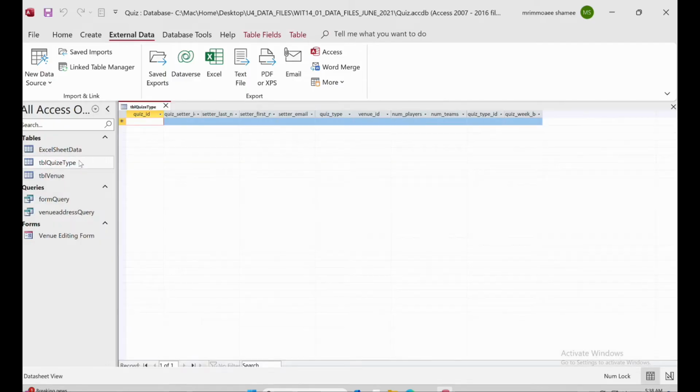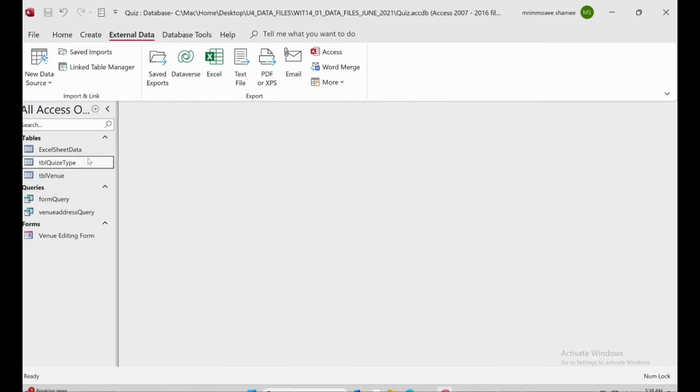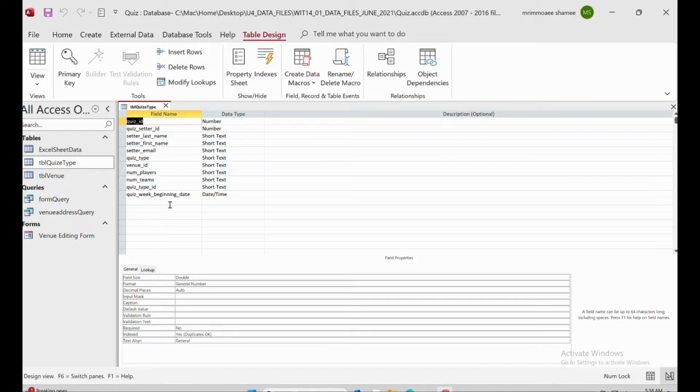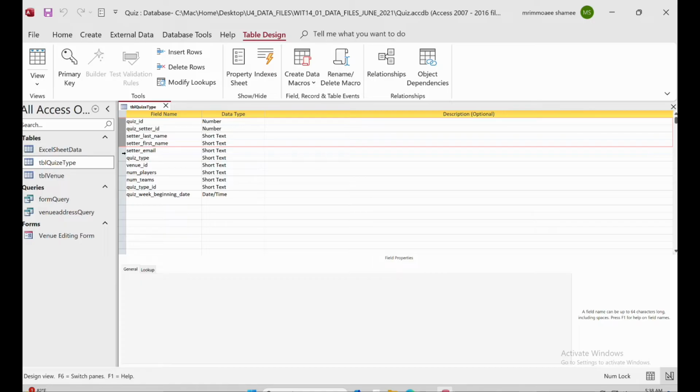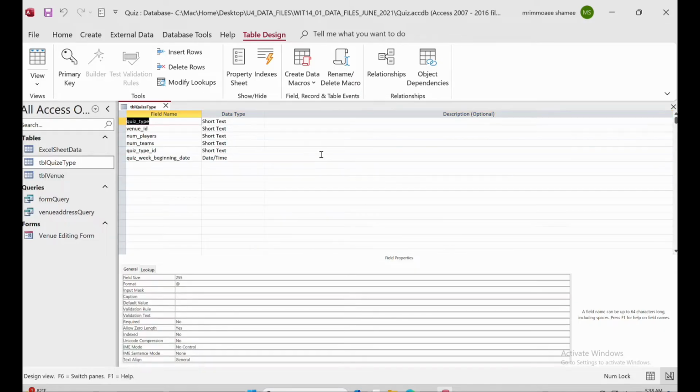Okay, so if I open this one, go to the design view, this is all the things, but we don't need all of it in table quiz type, right? For the table quiz type, we need only 2 fields. If you already write whatever I write, you can check on your paper. So we need only 2, table quiz type ID and quiz type, so we don't need that. Hold your shift button and click on each and every one, because we don't need them. And from the last one, right click, delete row, so it will delete everything.